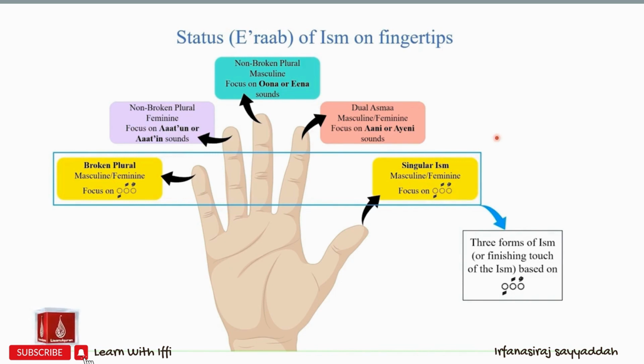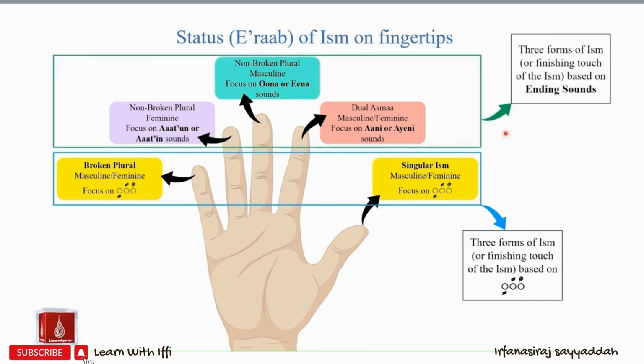In contrast to the finishing touch of an ism based on tanween, for the remainder of the asma, the three forms of the ism can be identified based on the ending sounds. For example, for dual asma, both masculine and feminine, we need to focus on the Aani or Aini ending sounds. Aani ending sound will represent Rafa status, and Aini ending sound will represent Nasab or Jarr status.